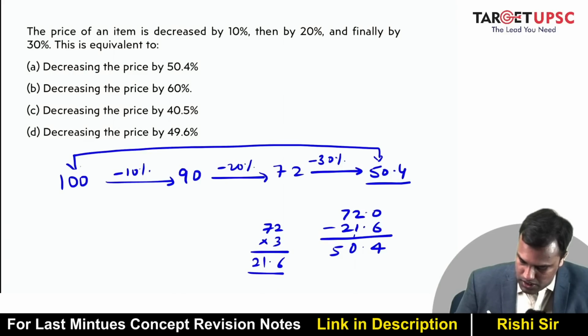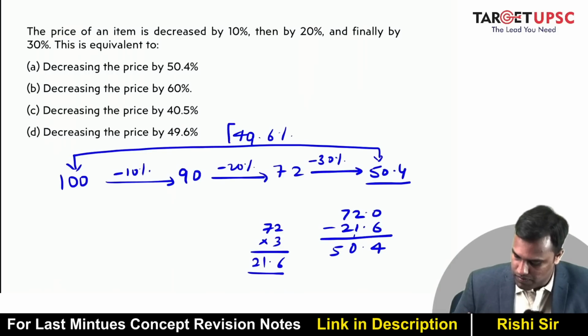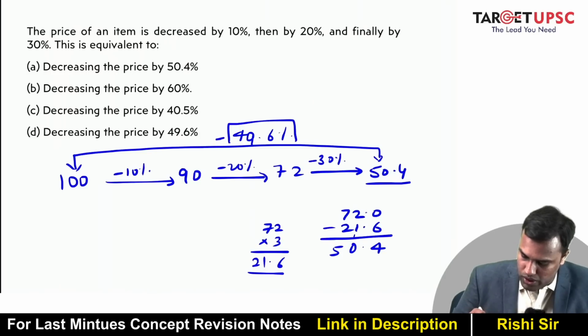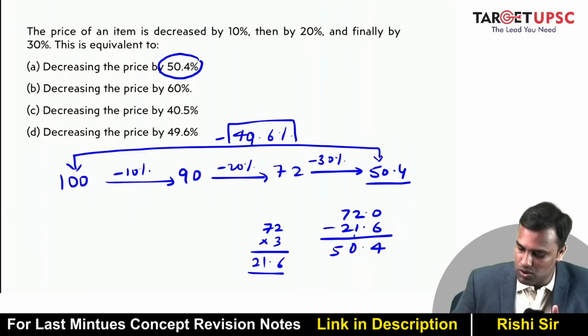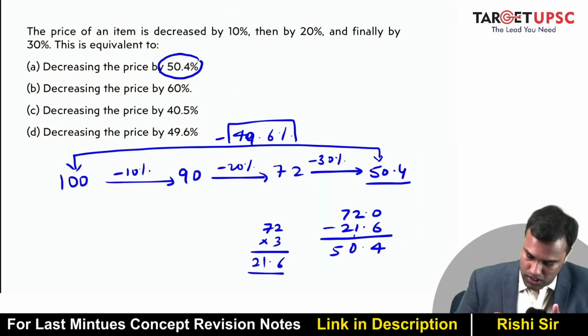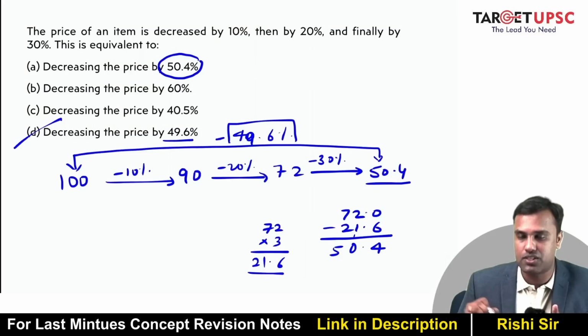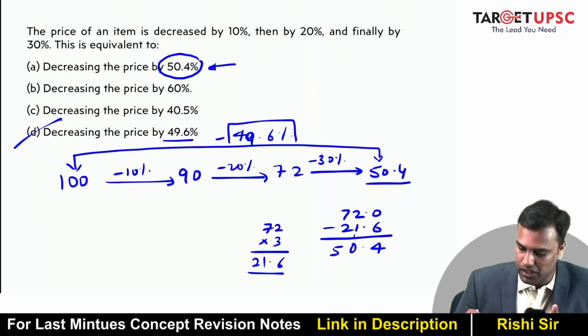So 100 to 50.4. How much is the decrease? So this is the decrease of 49.6%. That is the decrease. Don't get confused by this option. 100 becomes 50.4. That means there is a decrease of 49.6. So decrease of 49.6 is what actually is happening. Okay. Please don't make the mistake of marking 50.4.